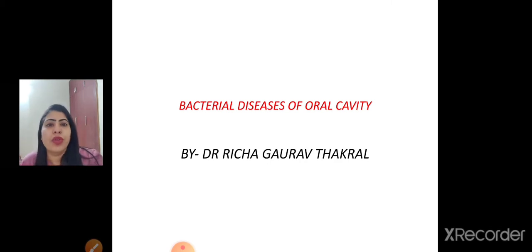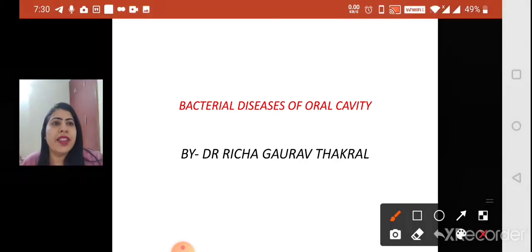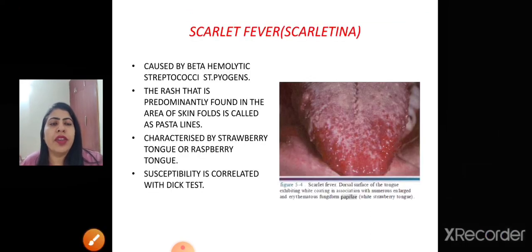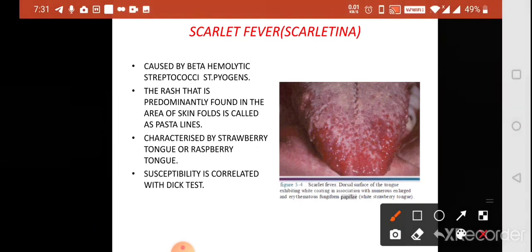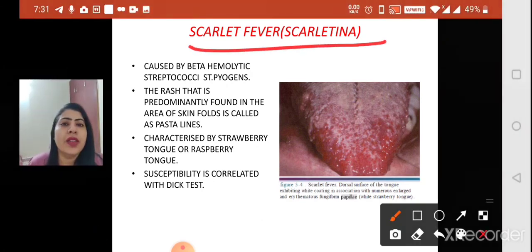So, we'll be starting today with the bacterial diseases of the oral cavity, and there are several diseases that we'll be discussing. Amongst them, the first of all comes to be scarlet fever or scarlatina. S is for scarlatina, and S is again for the strawberry tongue. So you have to remember it like this: a strawberry tongue is a characteristic feature of scarlatina.